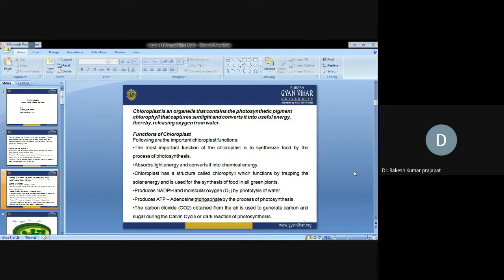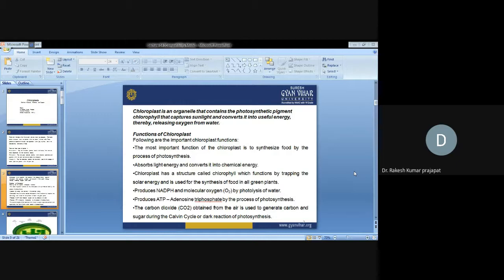Chloroplast is an organelle that contains the photosynthetic pigment chlorophyll, which captures the sunlight and converts it into useful energy, thereby releasing oxygen from the water. So the main function of chloroplast is to capture the sunlight, and this light energy is converted into chemical energy by the process of photosynthesis.